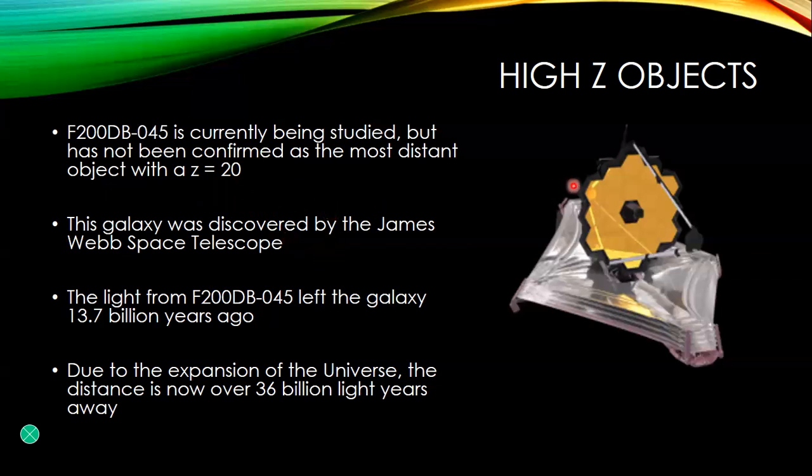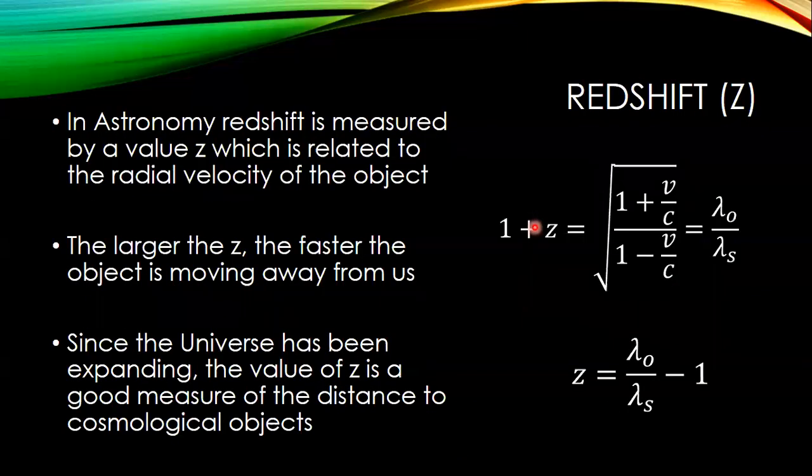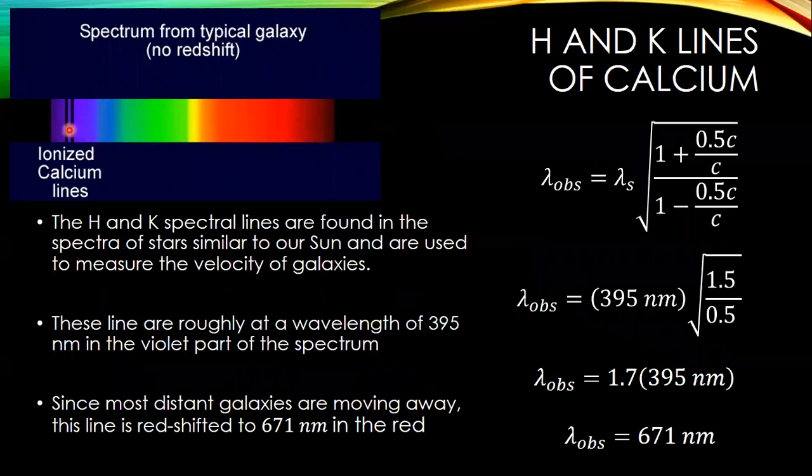But it really tells you why the James Webb Space Telescope operates in the infrared. If this light maybe started in the visible part of the spectrum, okay, it is at such a large redshift number.